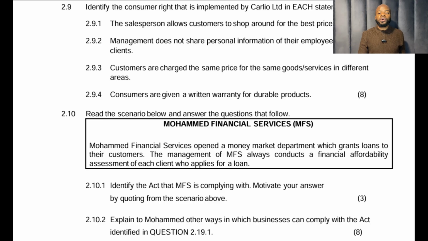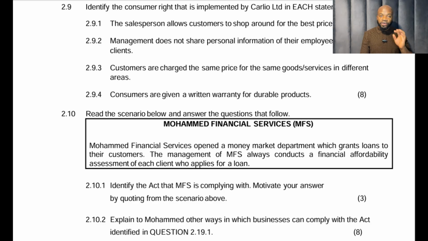2.10. Read the scenario below and answer the questions that follow. Mohammed Financial Services opened a money market department which grants loans to their customers. The management of MFS always conducts a financial affordability assessment of each client who applies for a loan. 2.10.1 Identify the acts that MFS is complying with and motivate by quoting from the scenario above.